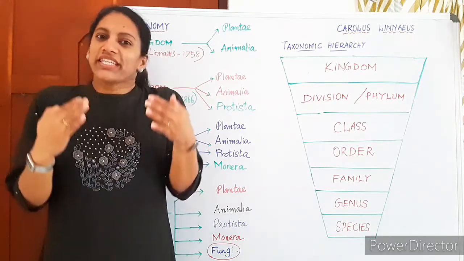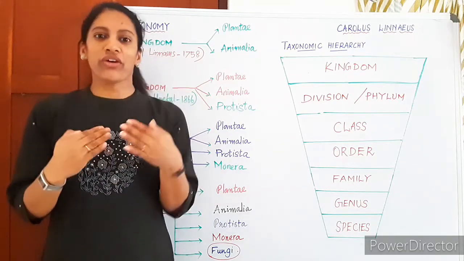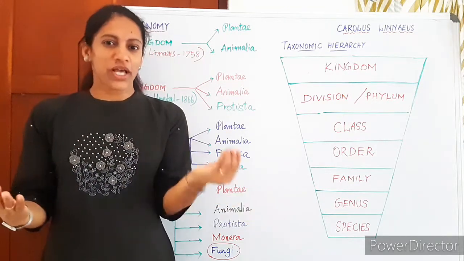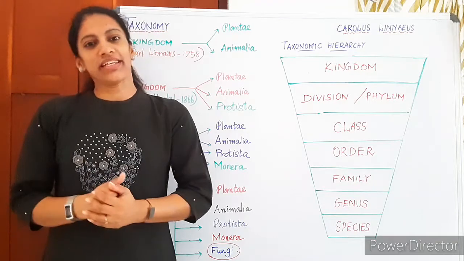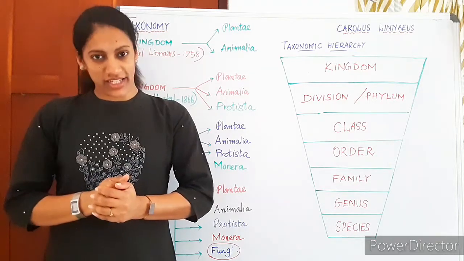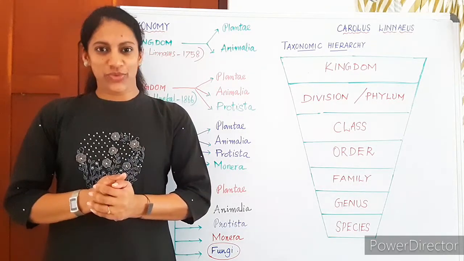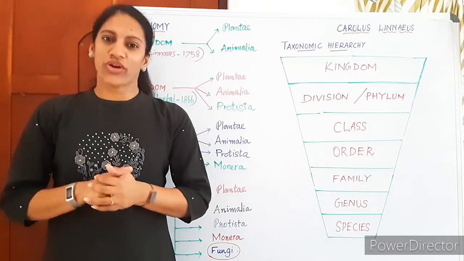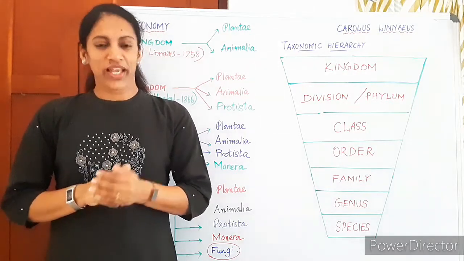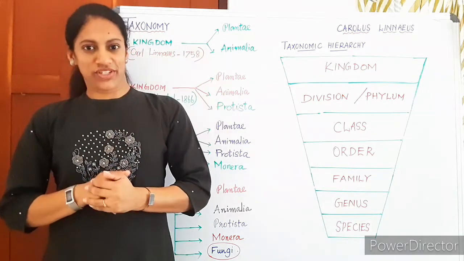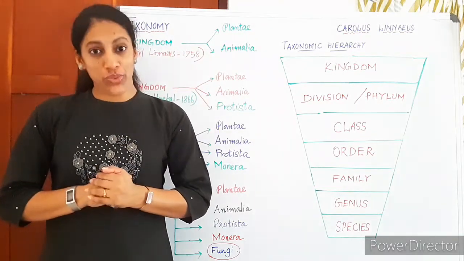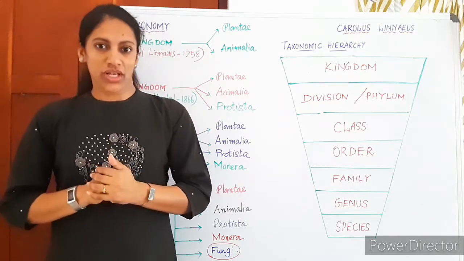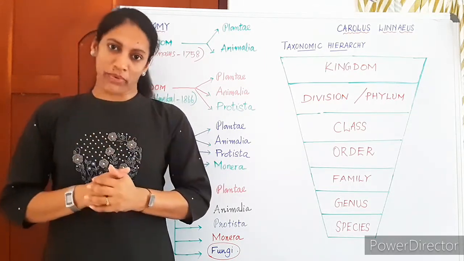It deals with grouping of organisms. We study and classify organisms based on their similarities and dissimilarities. So taxonomy deals with nomenclature and classification of organisms. In the first attempts, the classifications were based on a few simple features, not a very scientific approach.